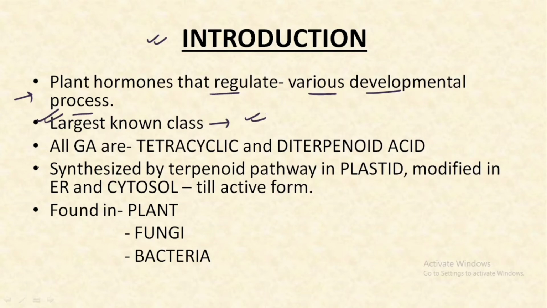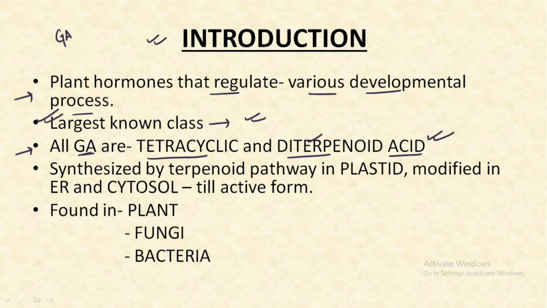When we talk about the structure of gibberellic acid or the gibberellins, which is abbreviated as GA, they are structurally tetracyclic and diterpenoid acid. Make sure you remember these two important terms, that structurally gibberellic acids are tetracyclic and they are diterpenoids in nature.